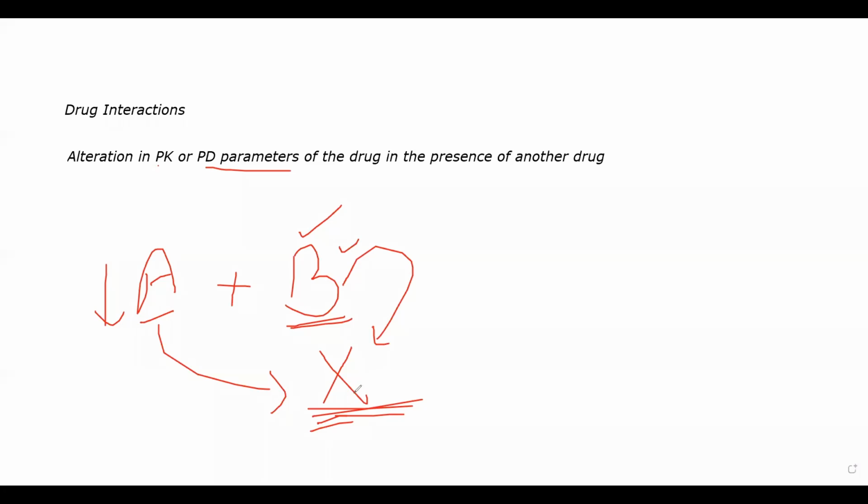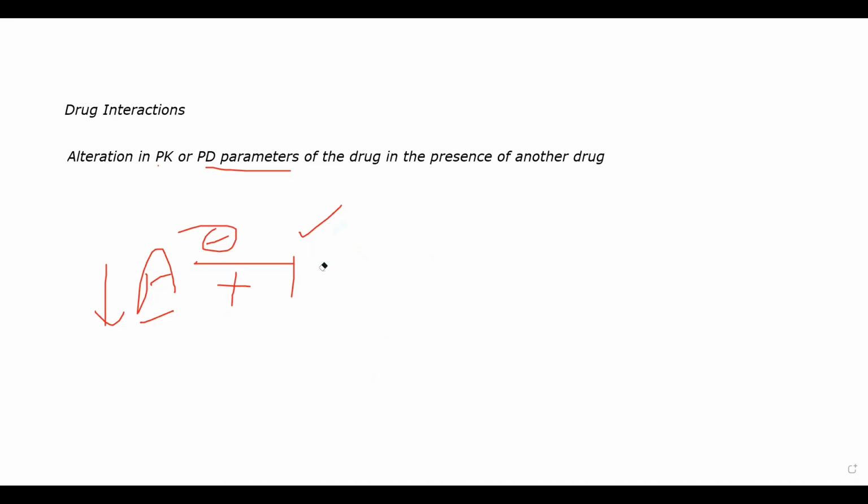In certain scenarios, you will see an antagonistic effect. A pure antagonistic effect will be B cancelling out the effect of A. Okay. Drug interactions with respect to pharmacodynamics, I explained to you one example where they are competing for the same receptor. Now, there are several physiological systems that can alter as well. For example, two drugs, they can be antagonistic as well.